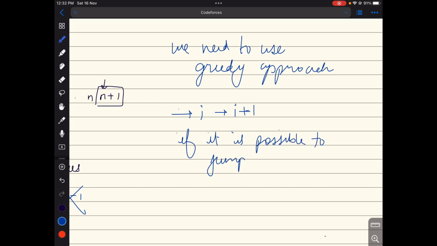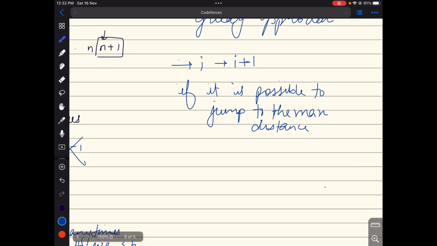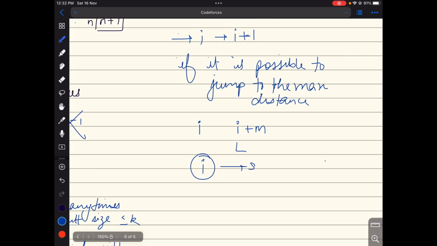We will jump to the maximum distance, right? And if it is not possible to jump, then what do we mean by that? If we are at index I, we searched to all the places up to index I plus m, and there was no log, then we will be staying at index I only. Then we need to swim.